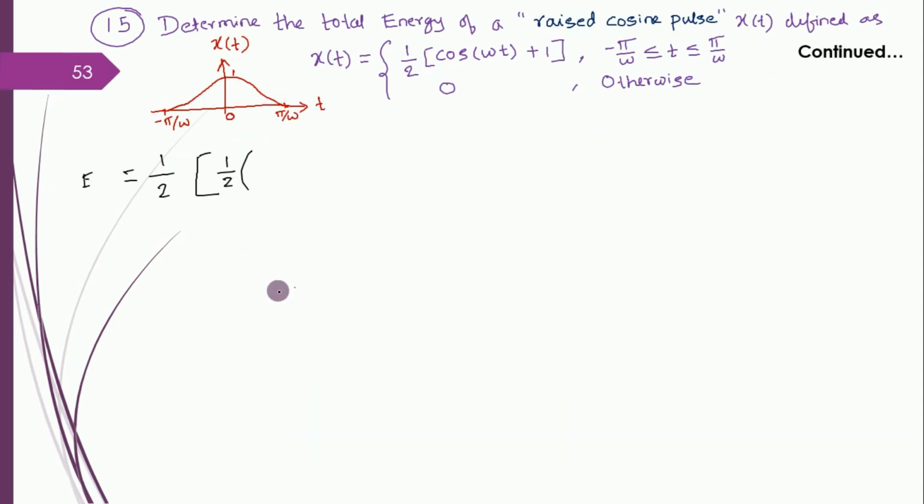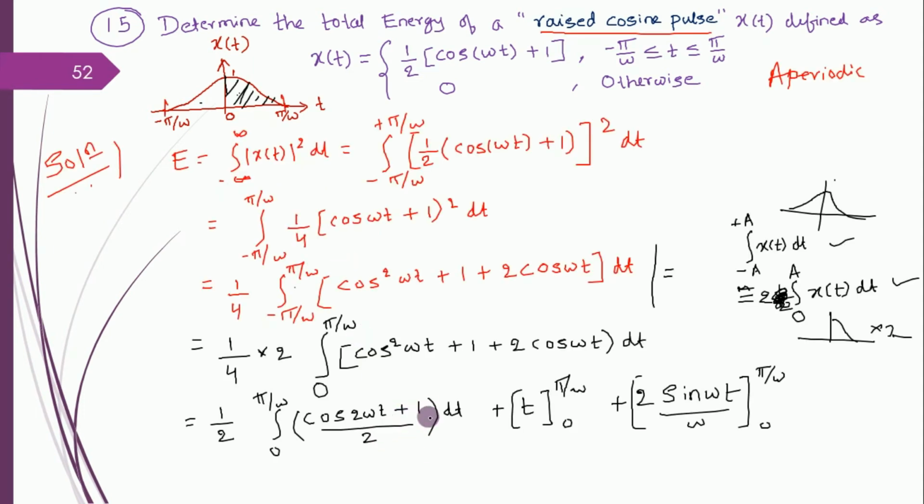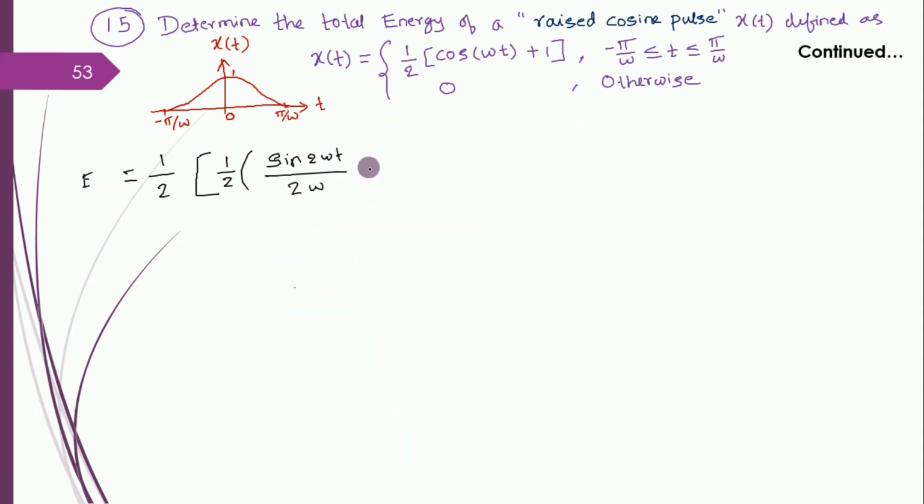Integration of cos 2 omega t is sine 2 omega t divided by 2 omega. That's the integration of cos 2 omega t. Plus 1 dt, integration is again t. So apply the limits, pi by omega and 0. And here I extend one more step.